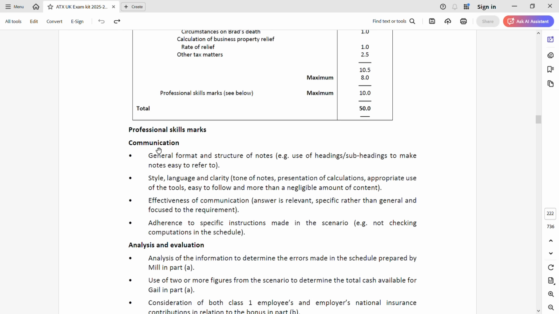Communication: by following the general format and structure of the note, having headings and subheadings, using the correct language, then keeping our answer specific rather than general, and listening to the specific instructions made in the scenario. For example, if you're not checking the computation in the schedule, you are going wrong. Assuming it's correct and going ahead, you are making a mistake. They told you to correct the computation. That is your communication skill.